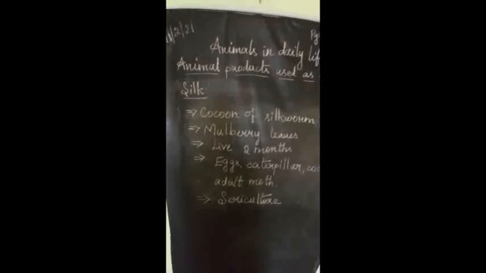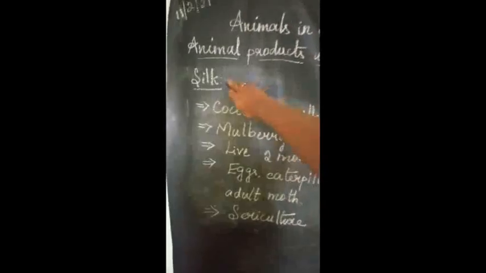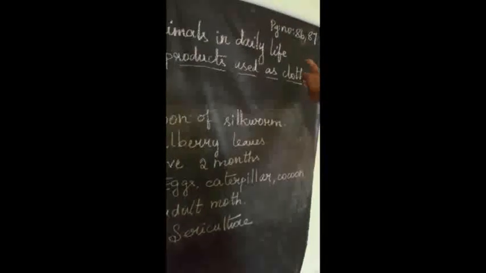Good evening everyone. In today's class we are going to see the continuation of that topic, animal products used as clothing, and today we are going to see about silk. The page numbers we are going to discuss are 86 and 87. So silk, how is it produced?